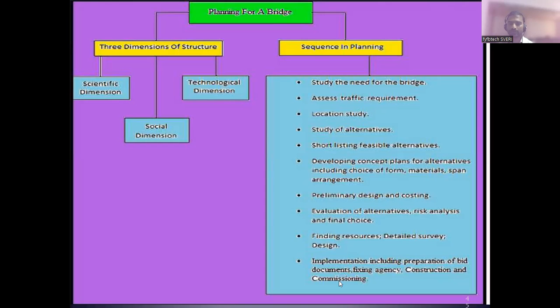So if you are a civil engineer in this class, then it is a very good opportunity to go into bridge construction and all. Because nowadays there are so many people who are working in building structures and all. So this is one of the scopes in the industry, bridge designing.